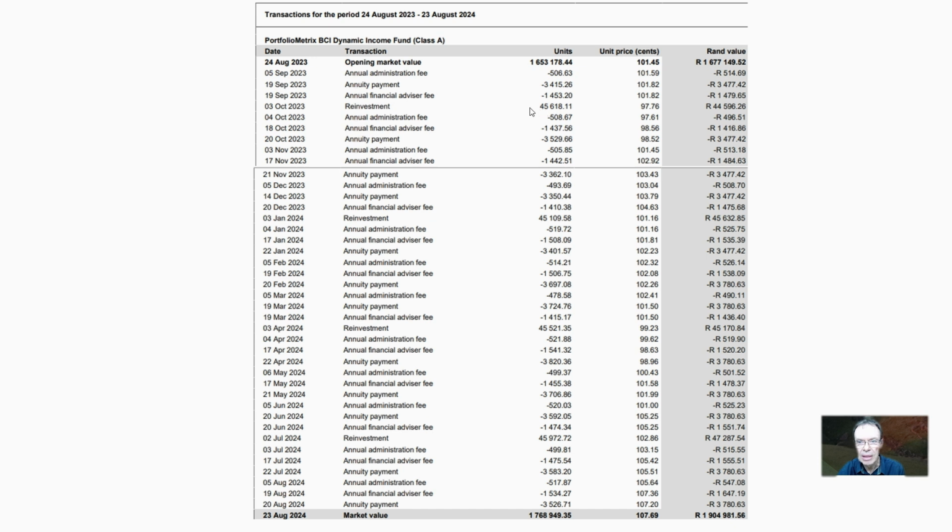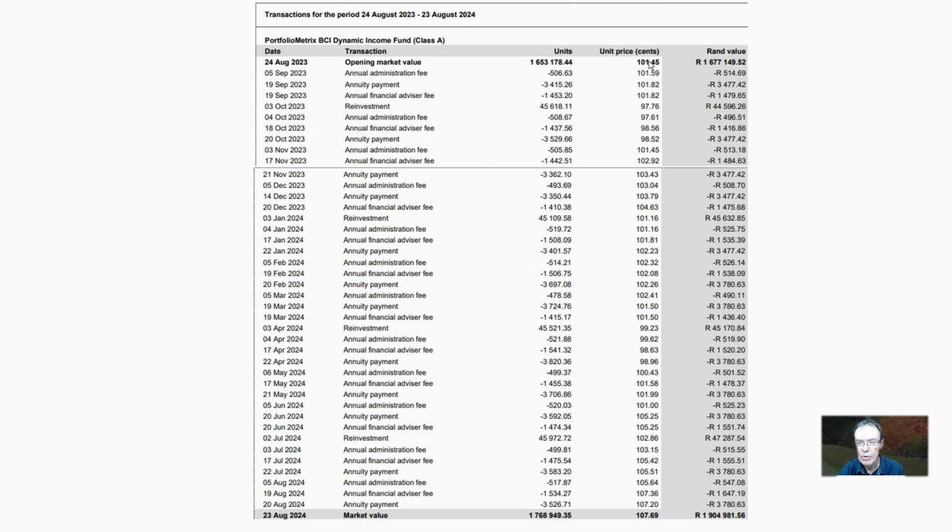So there is an addition of 45,000 units or 44,000 rand. The price went down. Why did the price go down? Because interest rates went up, but we received 44,000. The next reinvestment came in January, 45,000 units at a price of 1 rand 1 cent. So we see 45,000 rand was added to the fund.